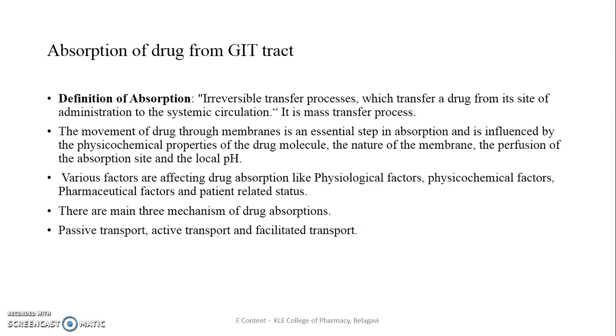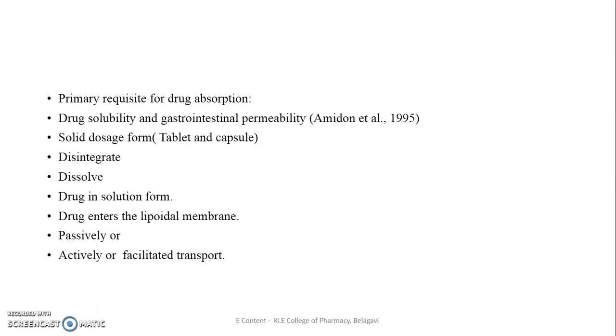Plus, there are also other factors like physicochemical properties, physiological properties, and patient-related properties that affect it. The main mechanisms of absorption are mainly three: passive transport, active transport, and facilitated transport. The primary requisite for drug absorption is dependent on drug solubility and gastrointestinal permeability.